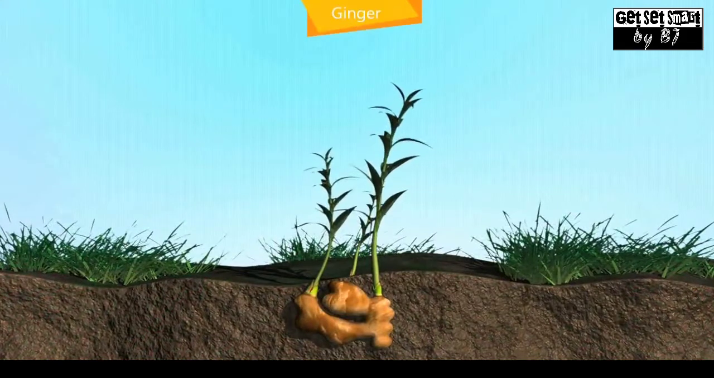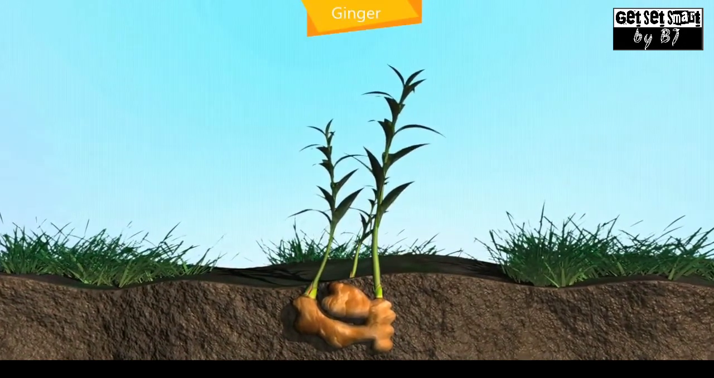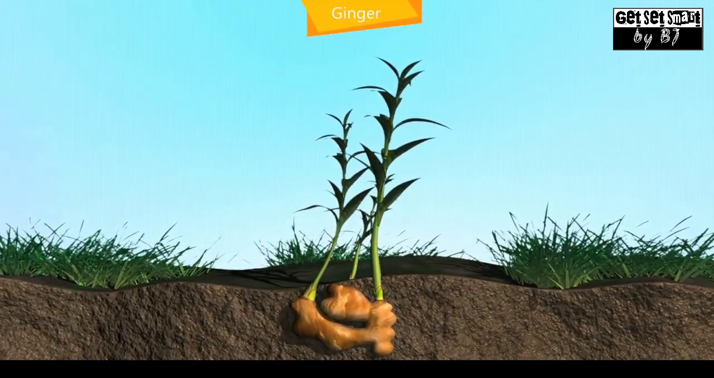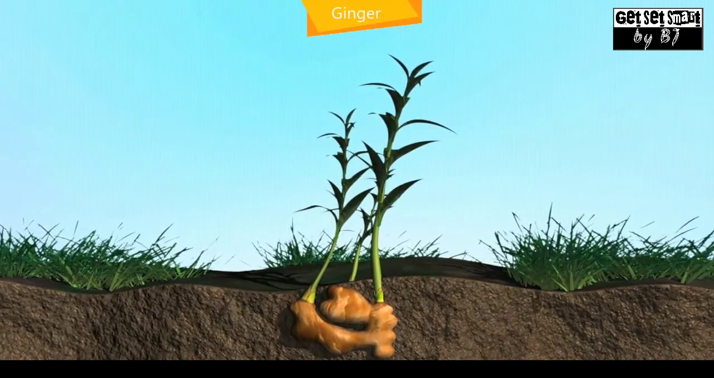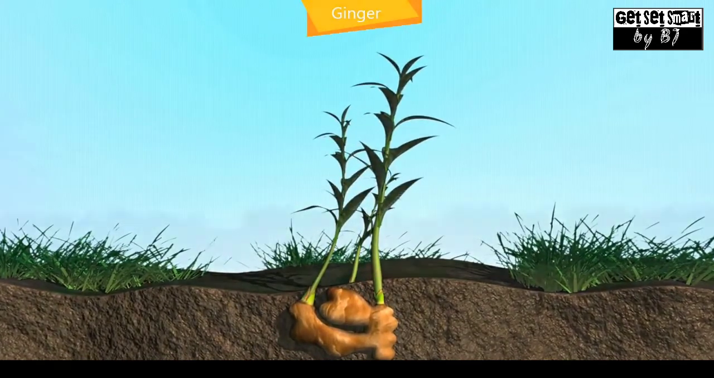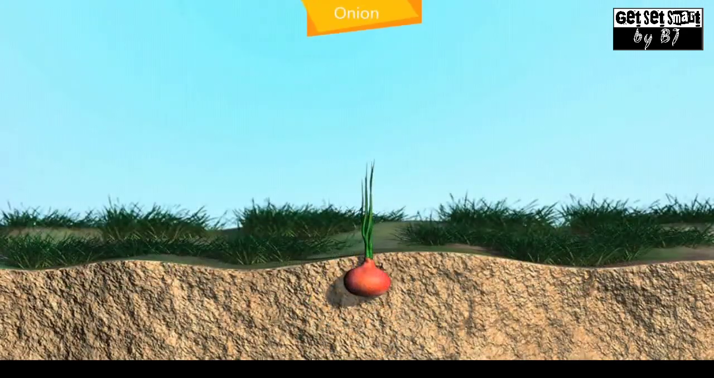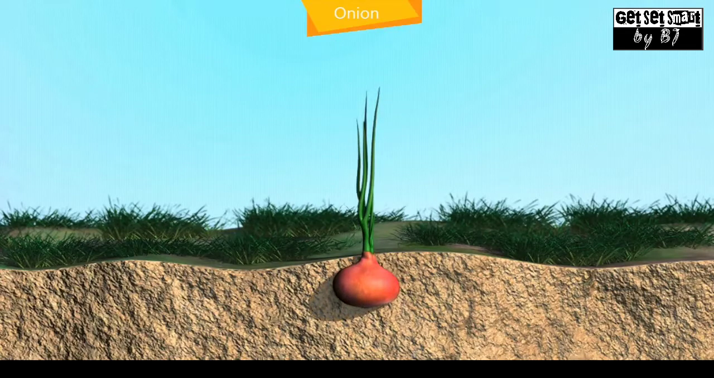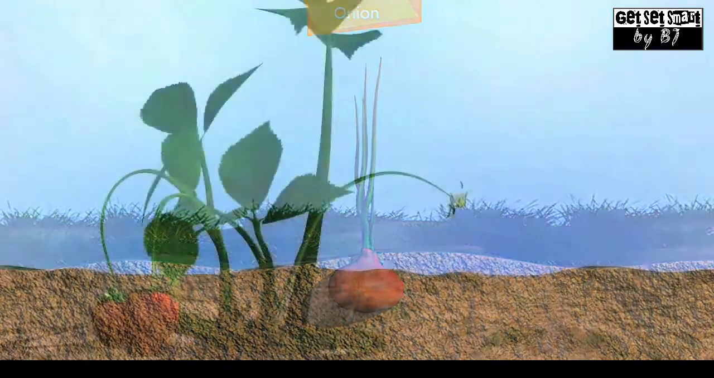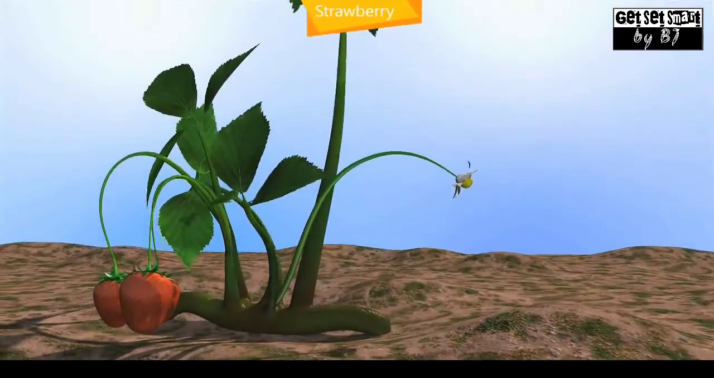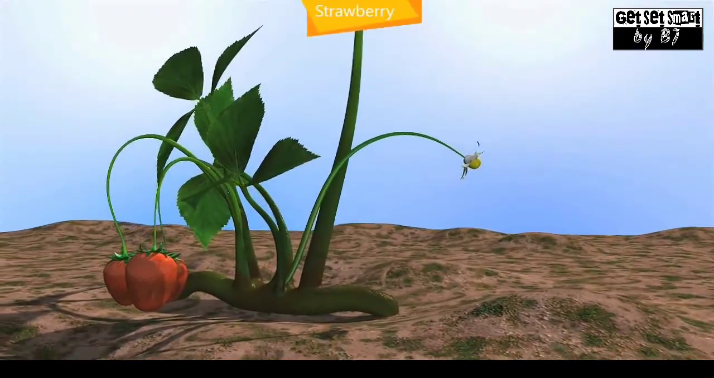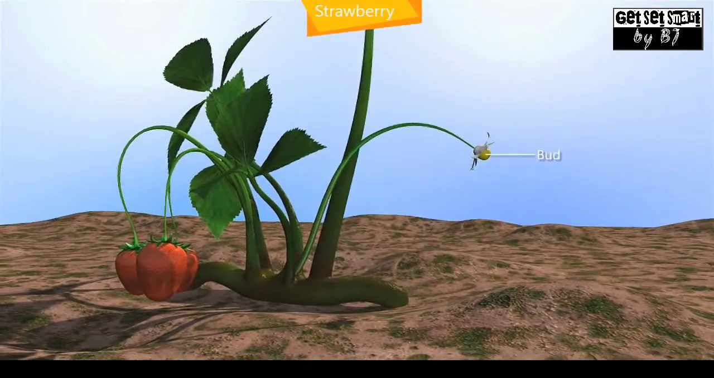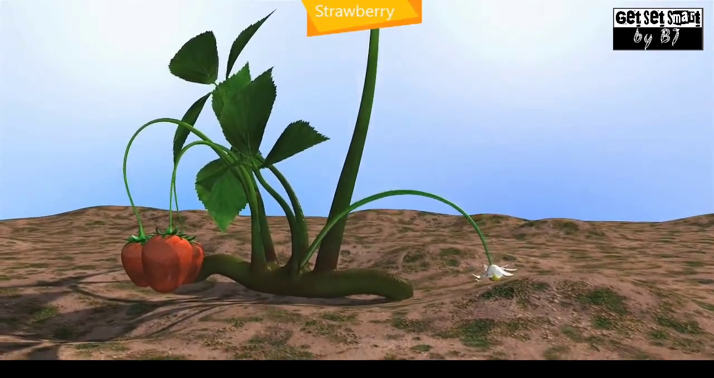In ginger, a new plant is produced from some parts of the underground stem. In onion, new plants are produced from the bulbs, which are underground stems with thick leaves. In plants like strawberry, the shoots with the buds bend towards moist land and grow into a new plant.